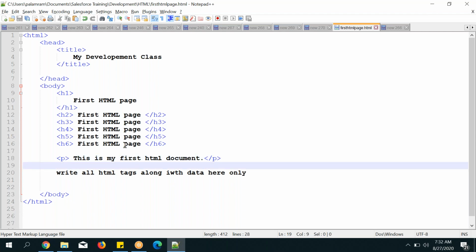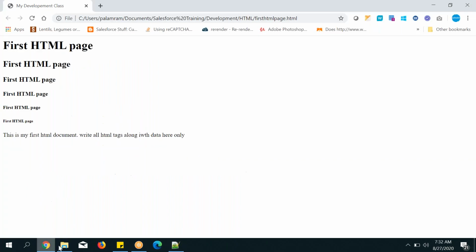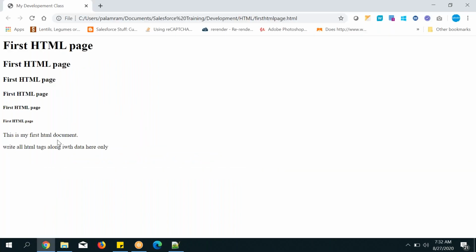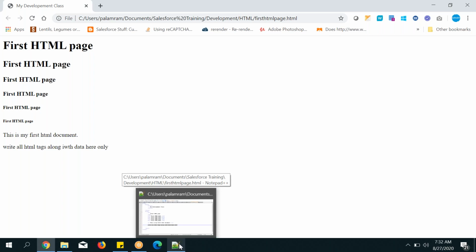I have saved this file with the help of Control S and go to the output, just refresh the page. And now you can see here, in 2 statements I have displayed. See here, here and here. And here some gap will be taken by the paragraph. By default, the paragraph will take the gap, guys. You don't bother about that one.